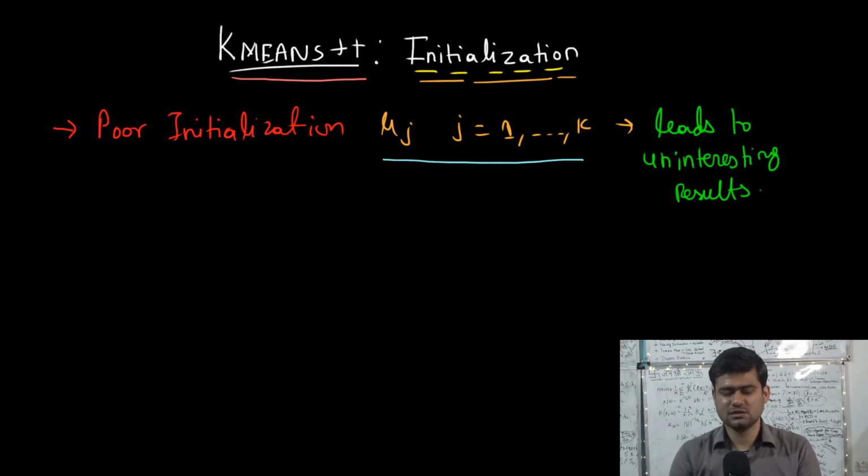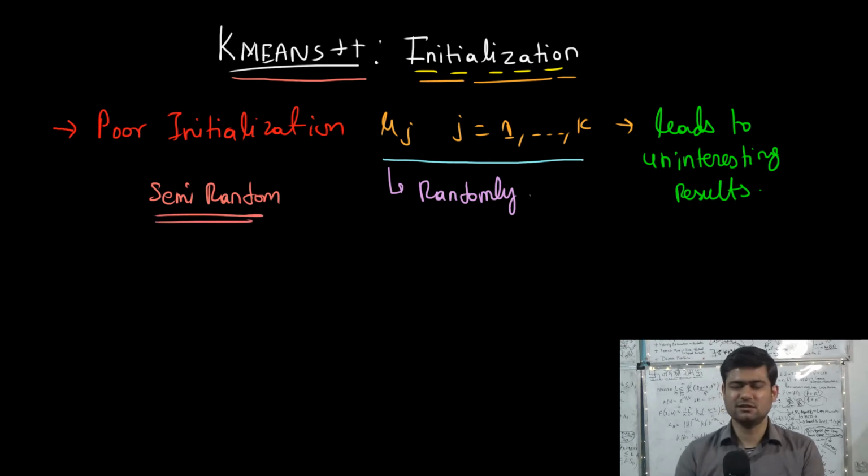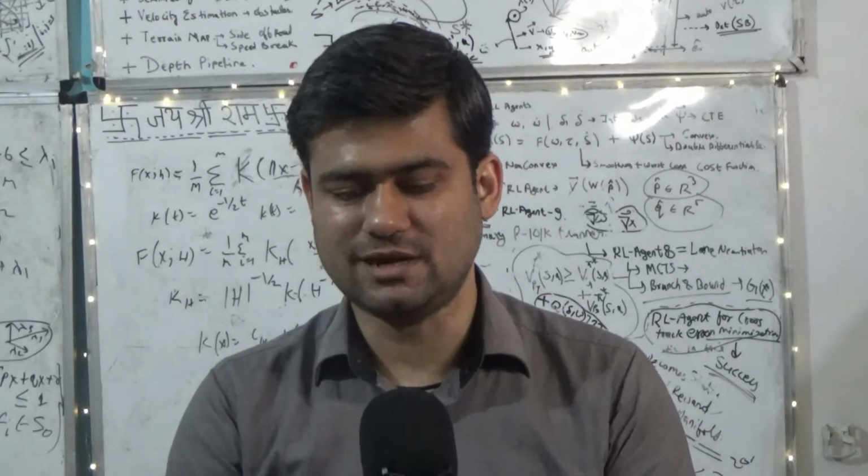In the k-means algorithm, the means were initialized purely randomly. But in the k-means++ algorithm, this initialization is semi-random. It's still random, but with structure in the randomness.